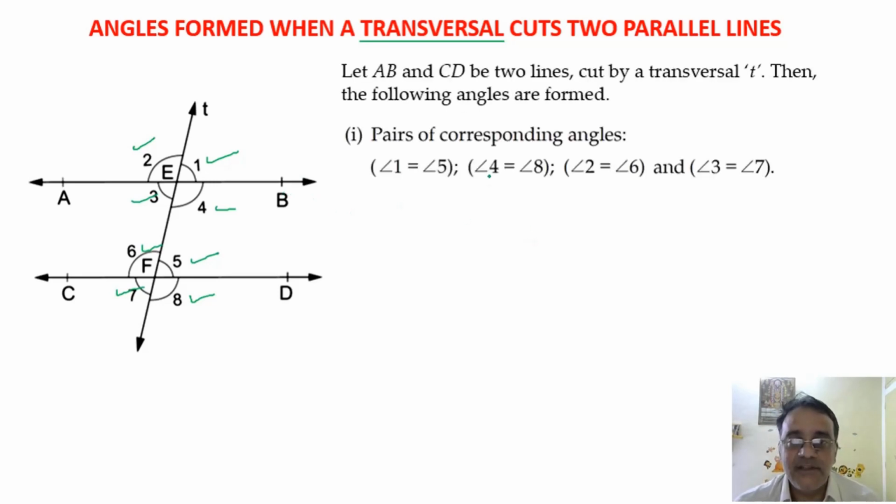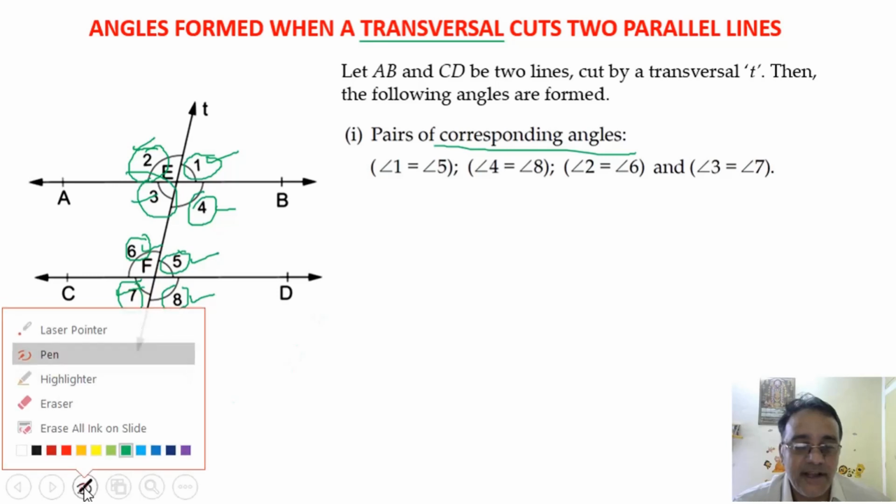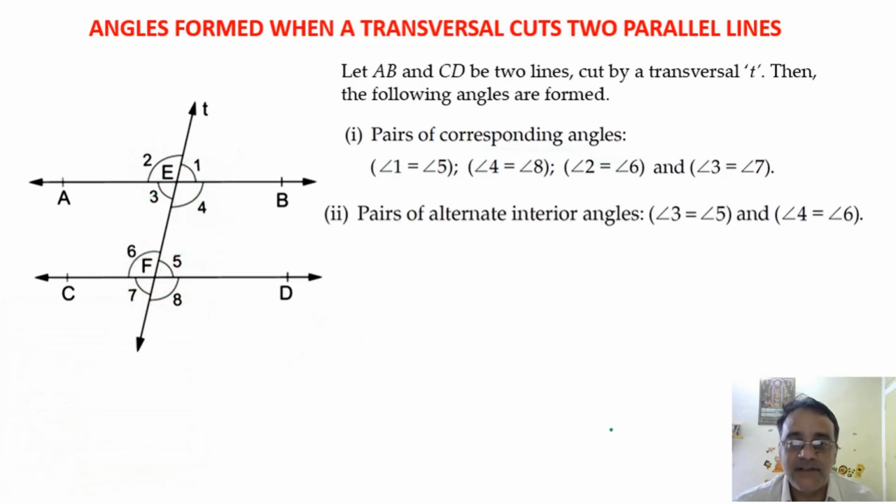So let us start with the pair of corresponding angles. We have altogether four pairs: angle 1 and angle 5, next angle 4 and angle 8, the third one is angle 2 and angle 6, and the last one is angle 3 and angle 7. So these are the four pairs of corresponding angles. Now let us move towards pairs of alternate interior angles. There are two pairs, one is angle 3 and angle 5, and angle 4 and angle 6.